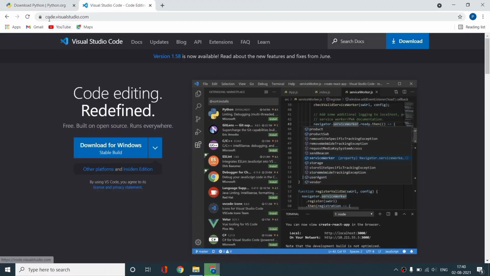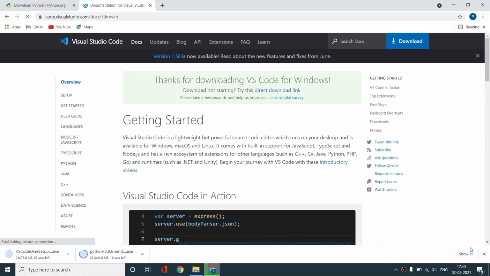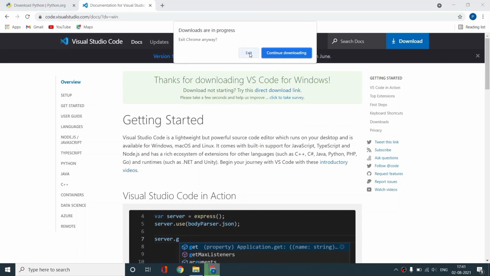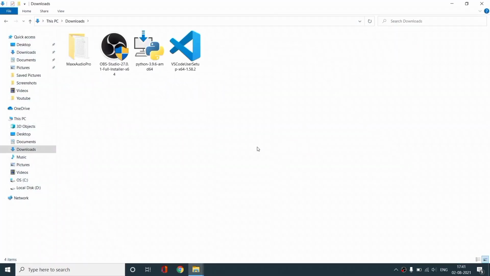Then go to the Visual Studio Code website, which is code.visualstudio.com, and click on this download for Windows button, which will help you to download Visual Studio Code for your operating system. Then after downloading these two files, I have already downloaded them, so I'm skipping this step. Then you can download them and then go to your downloads folder. Here you will find these two programs.